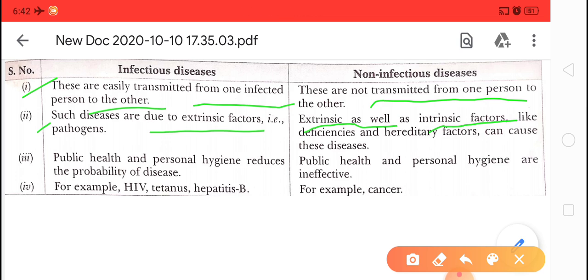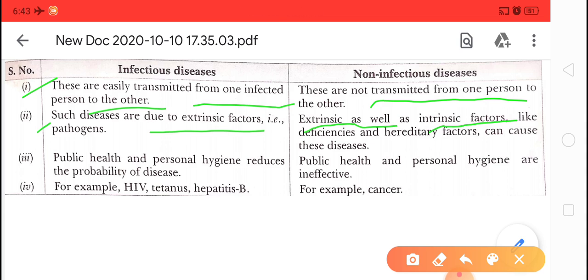That is genetic disorders. So we can say that non-infectious diseases are caused by external factors, and by intrinsic factors like deficiencies of minerals, vitamins, and some diseases are also transmitted from parents to progeny.